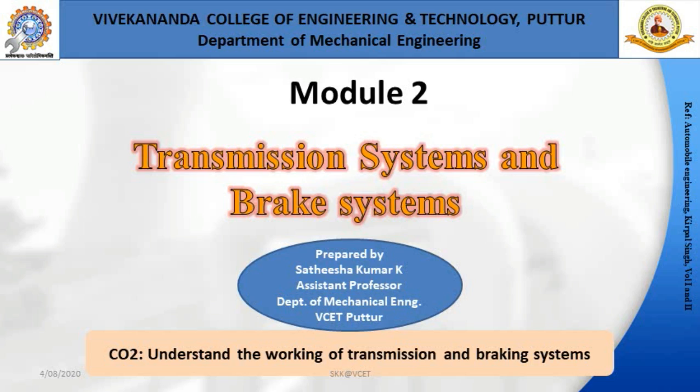Today I am going to explain about Module 2 under the Automobile Engineering subject. Module 2 is Transmission System and Brake System. The transmission system consists of clutch, gearbox, propeller shaft and differential gears. The brake system consists of different types of brakes that we use in automobiles. Today I will explain only clutches and gearbox, which come under the transmission system.